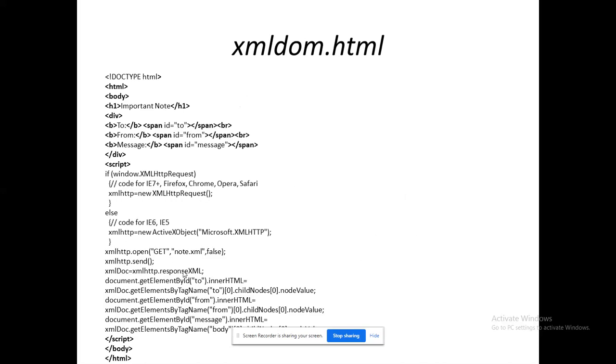See, this is the program. So what am I going to do with it? If I need to use a scripting language, ultimately I have to store it as an HTML file. That's what I have given here. The first section goes up to the div tag.